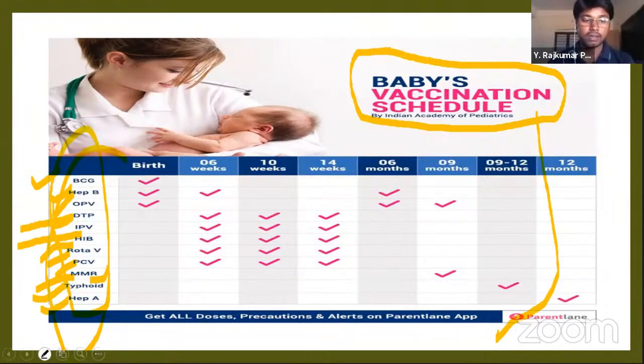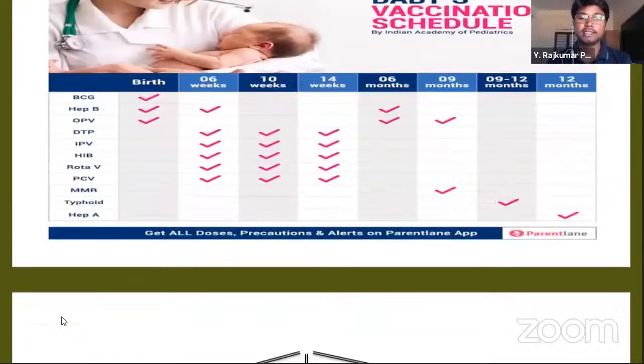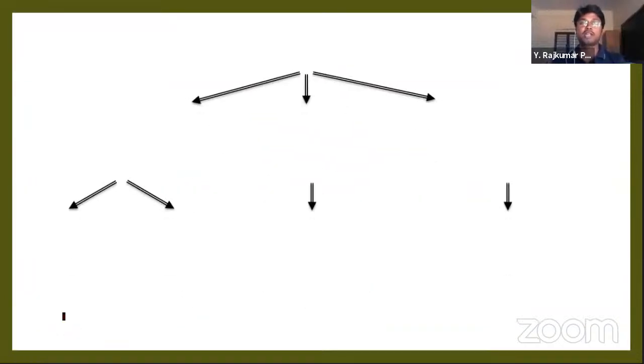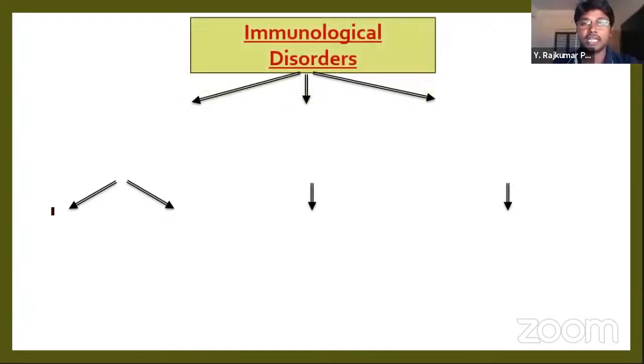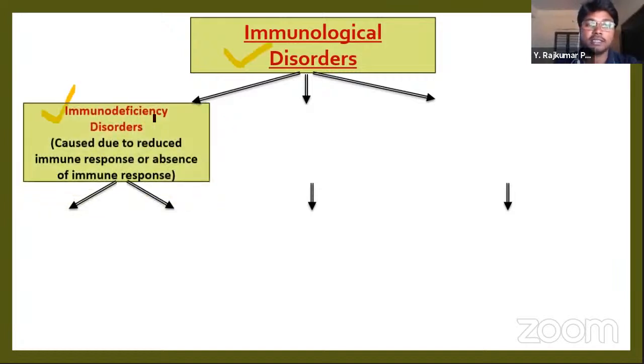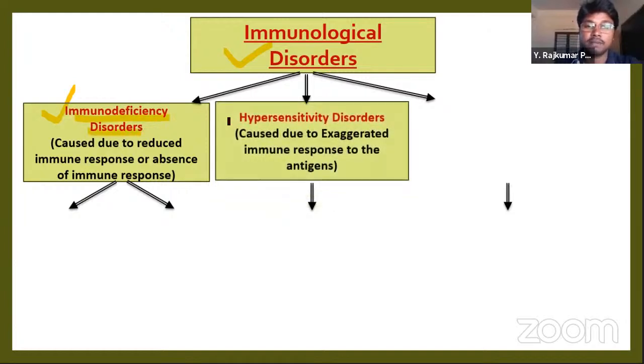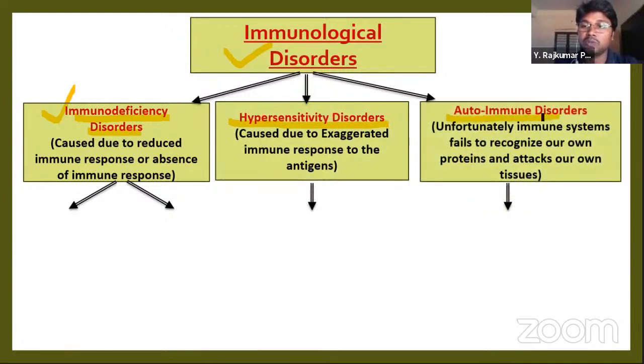Okay. Next, let's see what are the different types of immunological disorders. The first is immunodeficiency disorders. Next, we study the hypersensitivity disorders, and the third is autoimmune disorders. These are the three types of disorders related to the immune system, hence they are called immunological disorders.